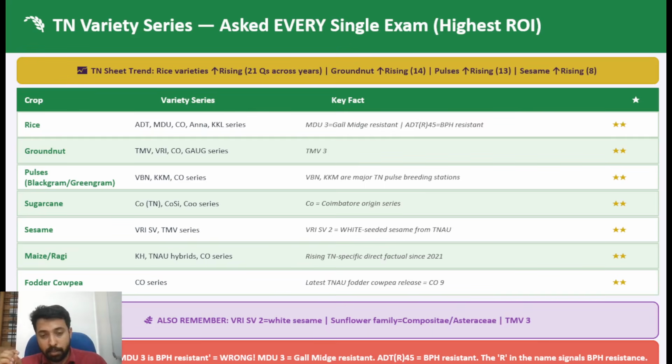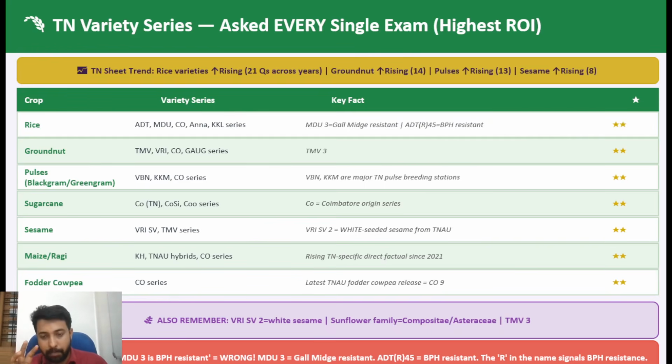Okay, for example, if you take rice, the major research stations are Aduthurai, then Coimbatore, and Madurai also is one of the important stations, right? And which are the major recent ones, the key or most important ones? For example, MDU3 is particularly resistant to gall midge, having gall midge resistance. ADT45, which is a very common variety, is a BPH, brown plant hopper, resistant line.